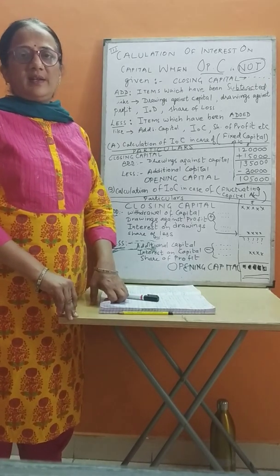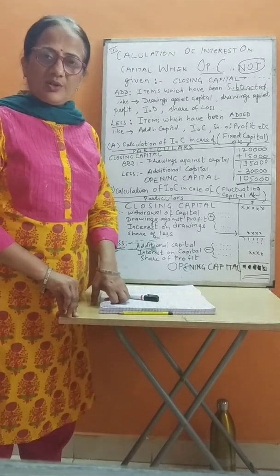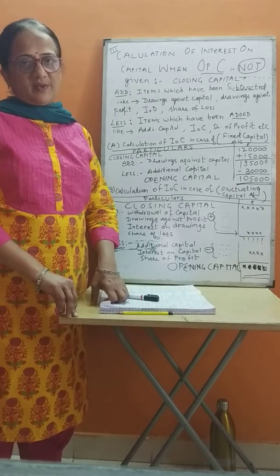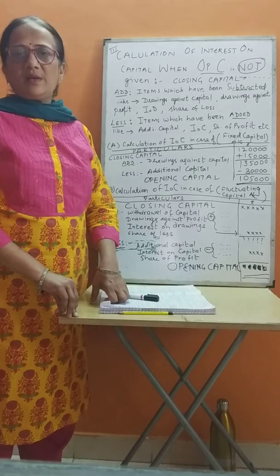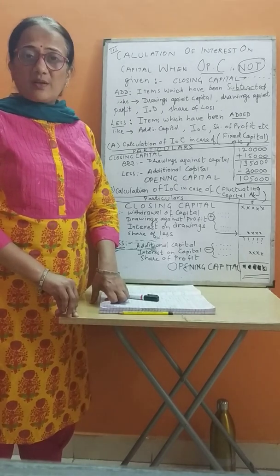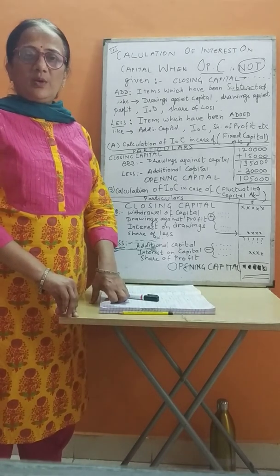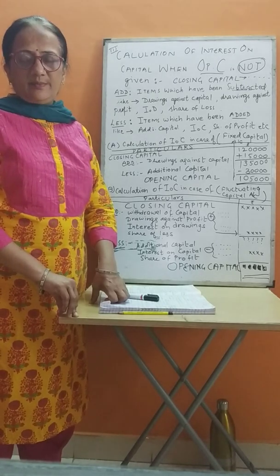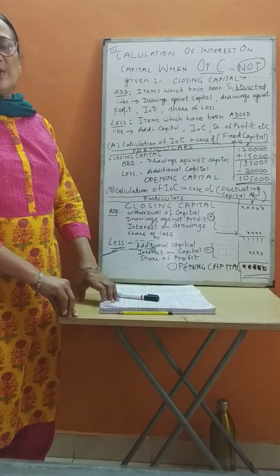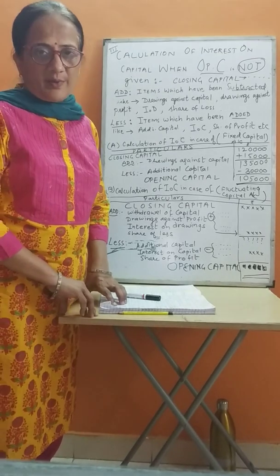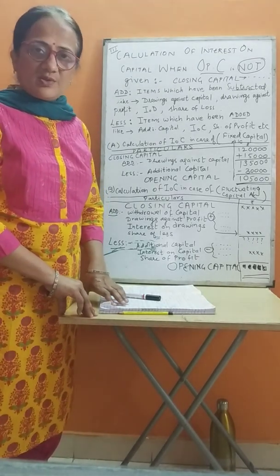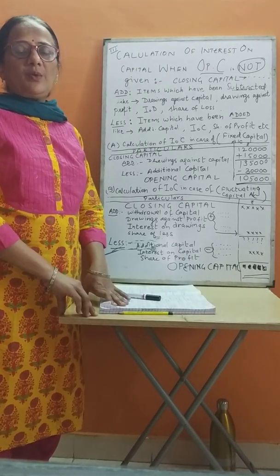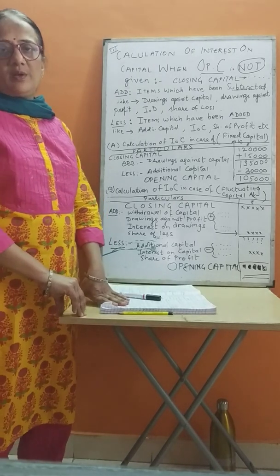We are understanding the topic calculation of interest on capital. We know that interest on capital is provided to partners in order to compensate them for the amount which they have contributed as capital. It is calculated on the basis of time. Now, relating to certain provisions.